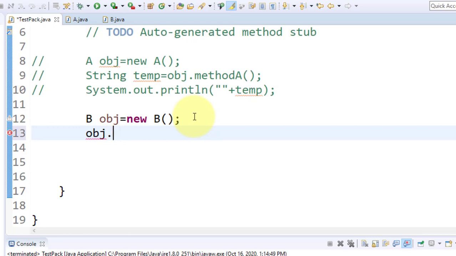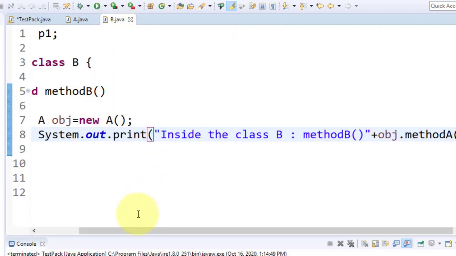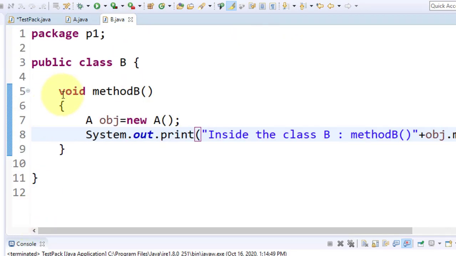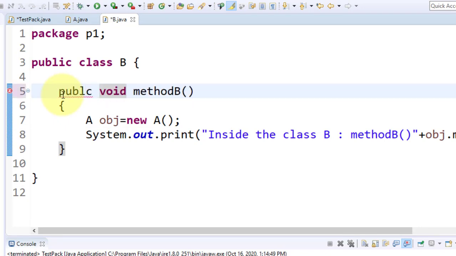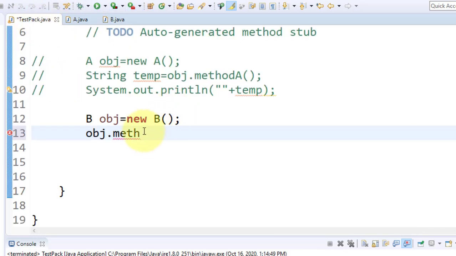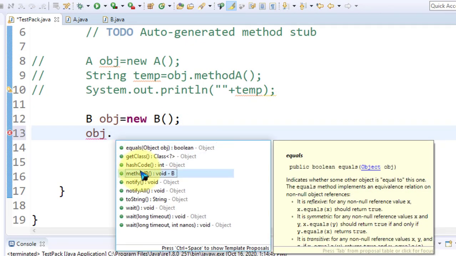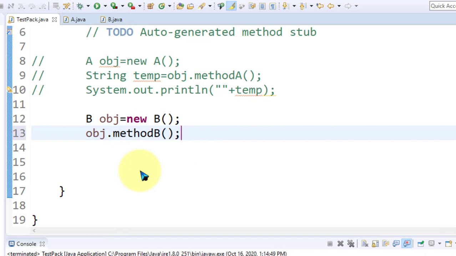Now it is also not showing me because it is not visible, because method B is not public, it is default. So here I make it public again, save it. Here just check now, IntelliJ, method B is available. Okay, check again, method B is available. Okay, now run the code.